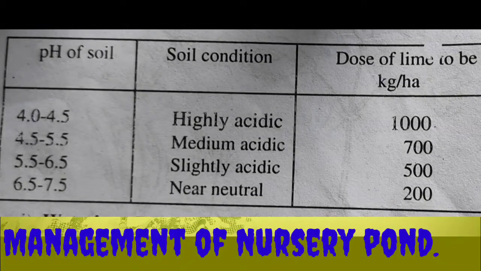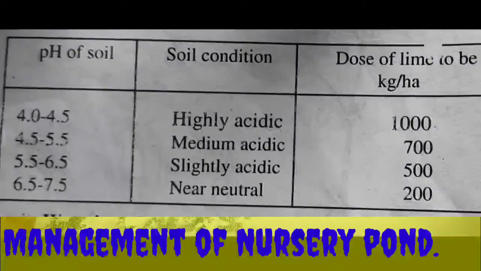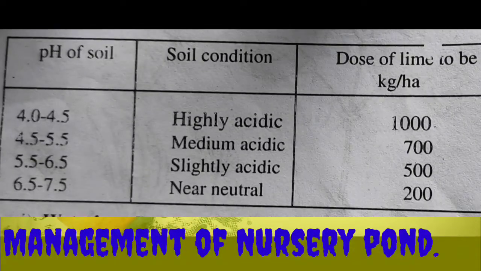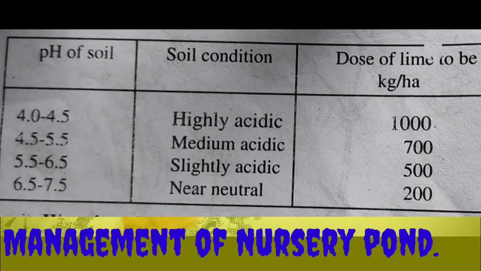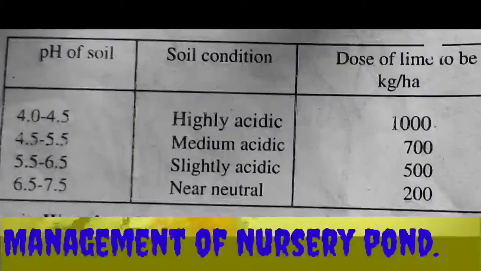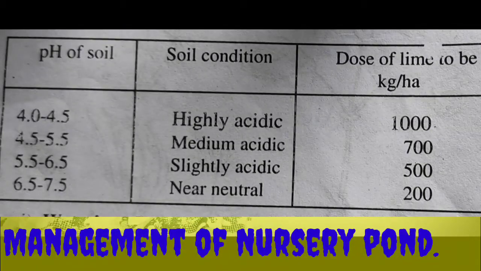The quantity of lime applied depends on the pH of the soil. According to the pH, you can add the lime in the fish pond. For example, if the pH of soil is between 4 and 4.5, then the soil is highly acidic, so you can apply 1000 kg per hectare lime into the nursery pond. If the pH of soil is between 4.5 and 5.5, medium acidic, you can apply 700 kg per hectare lime in the pond.